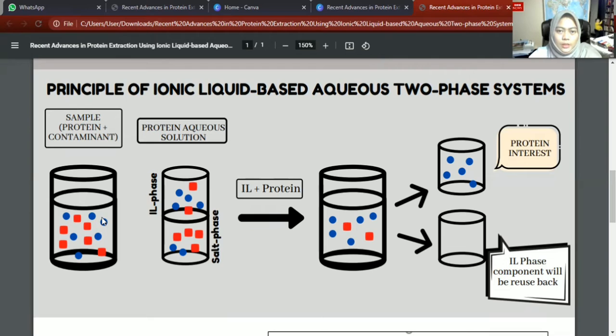So here is the principle of the ionic liquid aqueous two-phase system. As mentioned earlier, it is composed of polymer, salt, and water, which then form an aqueous solution. So here are the two immiscible aqueous phases, where in this IL-ATPS the top phase is enriched in ionic liquid and the bottom phase is enriched with salt, meaning lower IL content. Then the protein of interest will move to the IL-rich phase because of the hydrophobicity that I mentioned earlier, and the protein of interest will be collected and the IL phase will be reused for the next extraction.